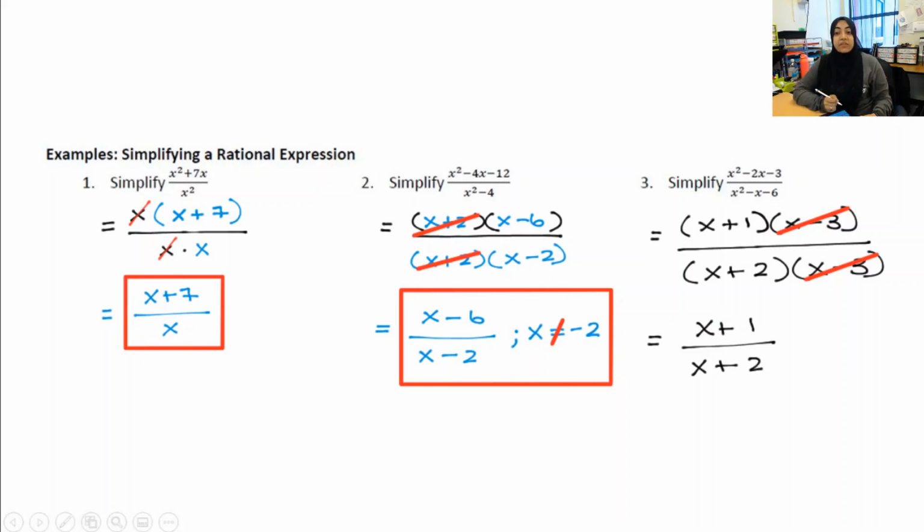And I need to make it very clear that, hey, something got divided out, so I have to restrict my domain by something that's not visible. And that restriction is that x cannot equal 3. Because right here, when I set that term equal to 0, I will get a 3. So I have to make it clear. X cannot equal 3. It also cannot equal negative 2, but that's obvious from what I have left in my final answer.